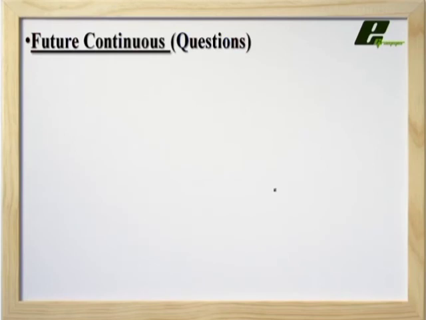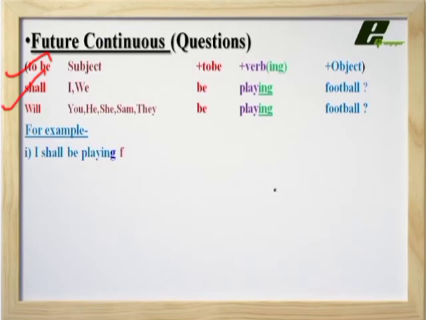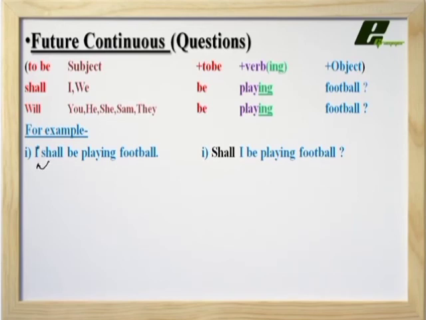Let us learn how we can create interrogative sentences in future continuous tense. How do we write the sentences that are questions? So first of all, in the beginning of the sentence we have to write will or shall. Then we write the subject. Then we write be, then verb plus ing, and then the object. So we always add shall with I or we, then be, then play plus ing, then football. So in this way, let us move to the examples.